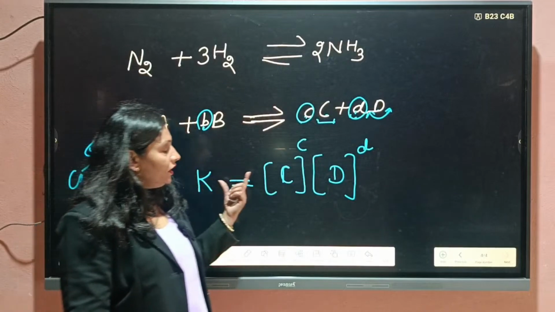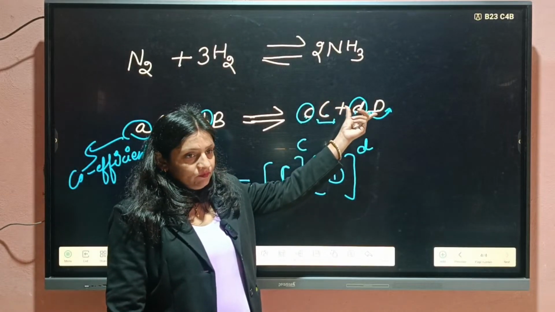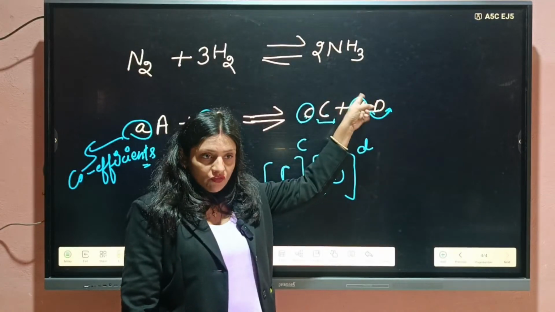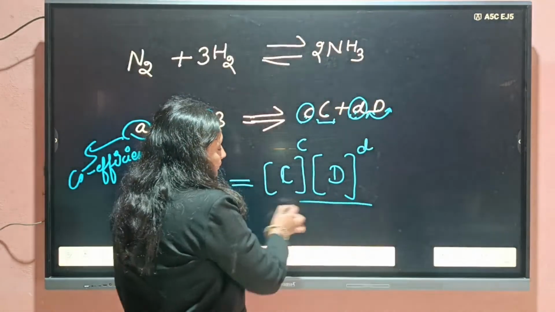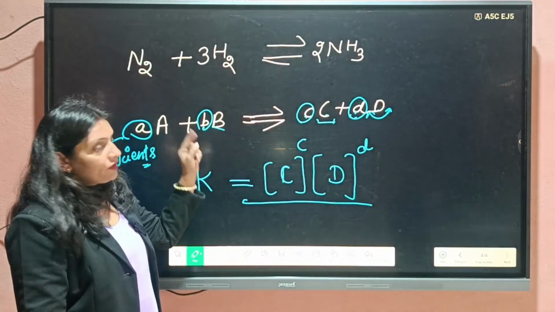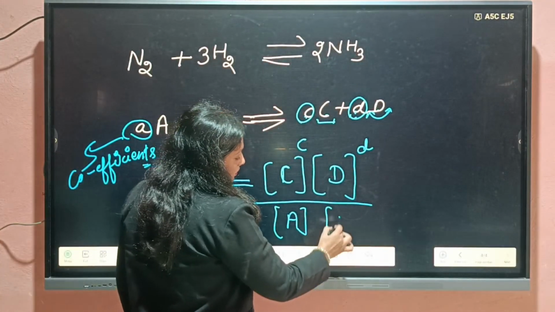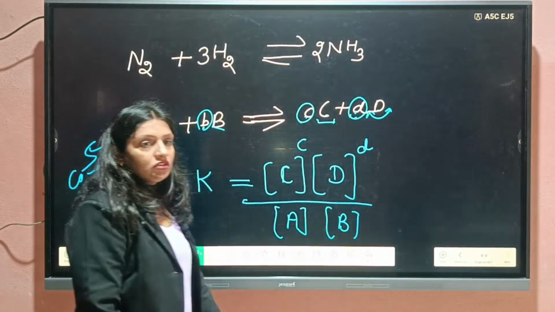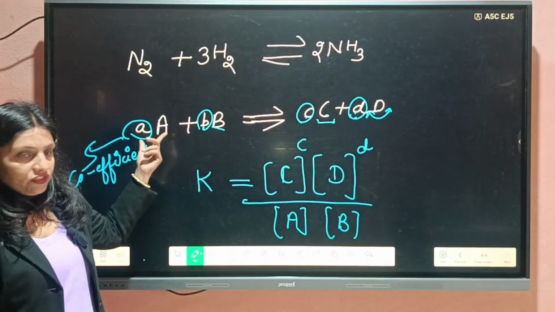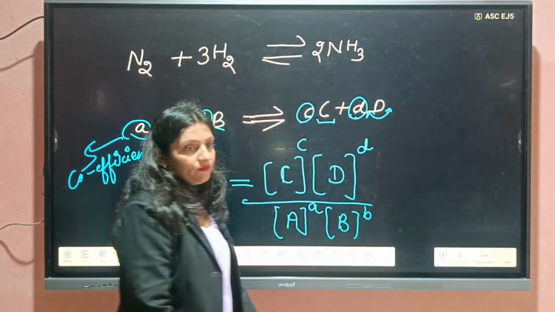So equilibrium constant is equal to the product of concentration of products each raised to power of its stoichiometric coefficient divided by product of reactants, and they also raised to power their stoichiometric coefficient. So its coefficient is a and its coefficient is small b.